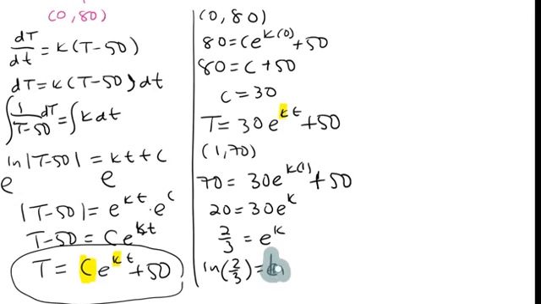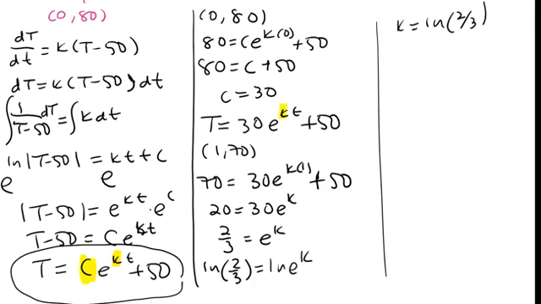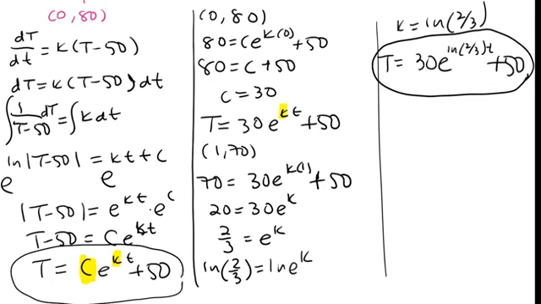Let's erase that. The reason we did that was to bring that k down. So I get k equals natural log of 2/3. That means T is now 30 e to the (natural log of 2/3) times t, plus 50. We have no more unknowns except little t and capital T, which is totally legal. Now we can answer the question. What will the temp be 4 hours later when he returns? I'm sure that's what he's going to be worried about. So let's go ahead and sub a 4 in.